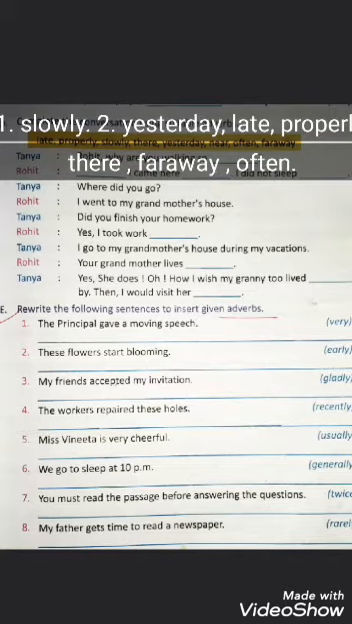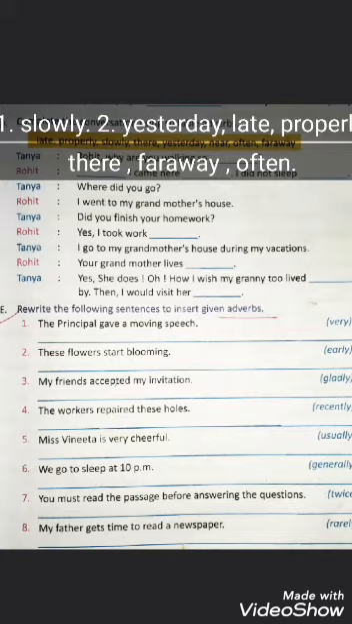Let me read it for you. Rohit, why are you walking so slowly? Yesterday I came here late. I did not sleep properly. Where did you go? I went to my grandmother's house. Did you finish your homework? Yes, I took work there. I go to my grandmother's house during my vacations. Your grandmother lives far away. Yes, she does. Oh, how I wish my granny too lived near. By then I would visit her often. Okay, so yes, these all are correct.